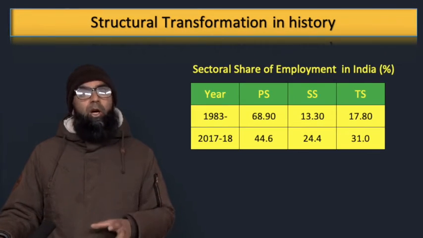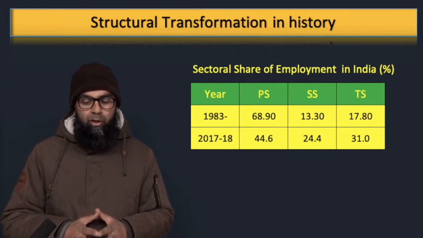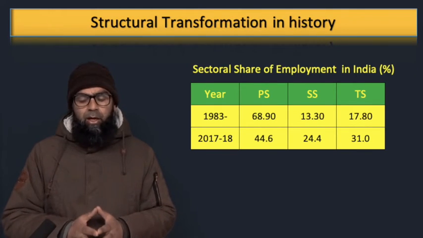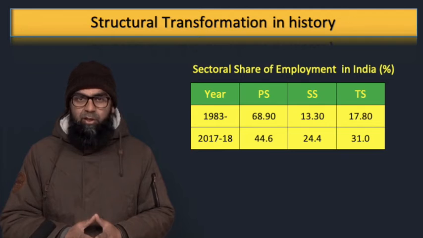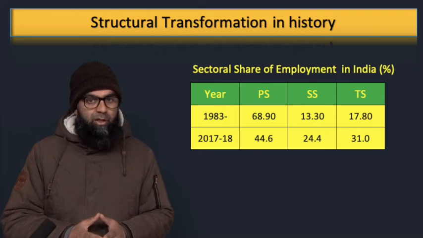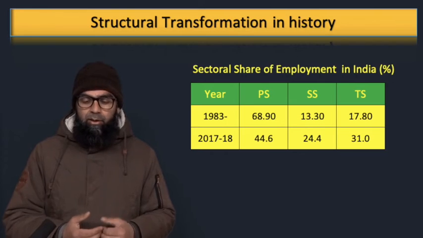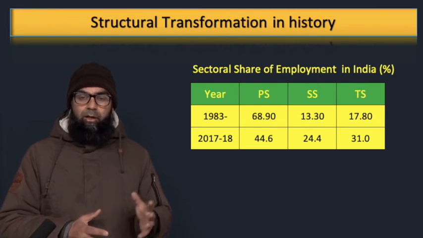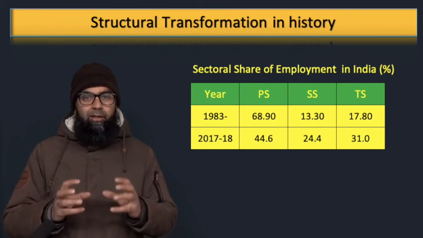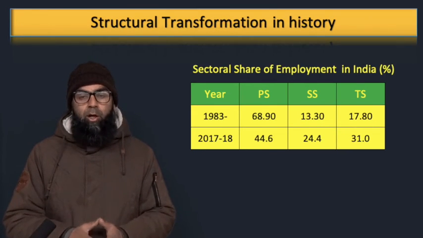Now if we look at the employment share of different sectors in India, we find that in 1983 the primary sector contributed almost 69% of the employment, and in 2017-18, it is providing 44.6% of the labor force. In comparison, 13% employment was provided by the secondary sector, but it is now 24%, and 17.8% was provided by the tertiary sector in 1983, but it is now 31%. So there is a significant change. There is a significant shift between different sectors in terms of employment as well.